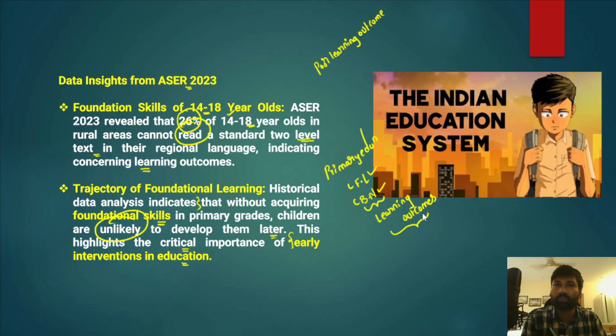So that is the crux of the Pratham survey and its key findings.